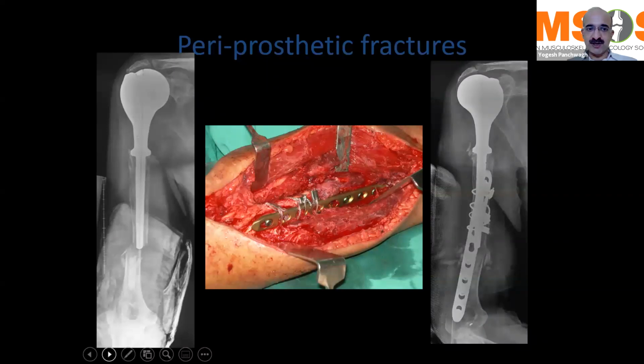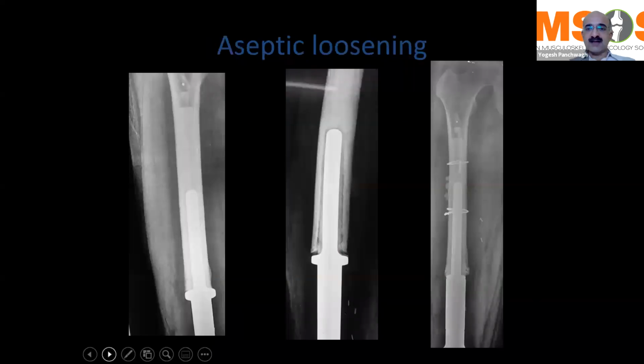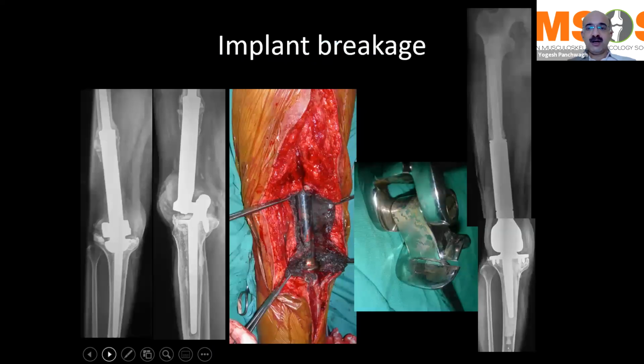Periprosthetic fractures can be one of the complications. This was a humerus fracture at the tip of the prosthesis, and you may have to go down and fix that particular fracture. Aseptic loosening, where the cement just loosens up after 10, 12, or 15 years without any presence of infection, can also be one of the complications. And typically we have to counsel the patients that at the end of maybe 12, 15 years, you will have to undergo a revision procedure if this happens.